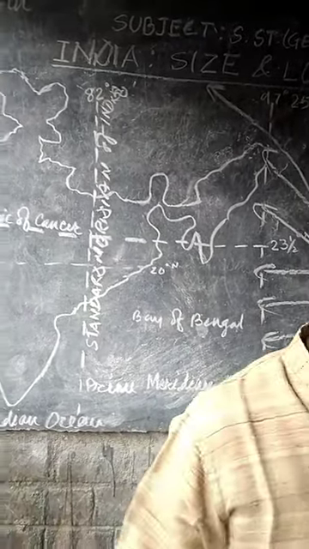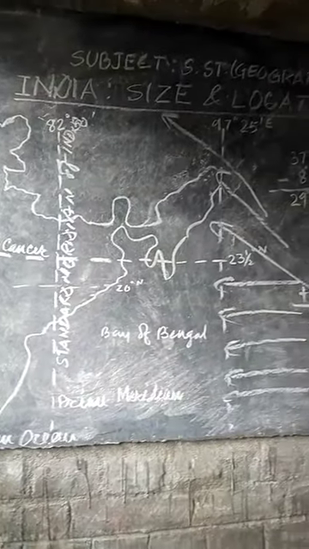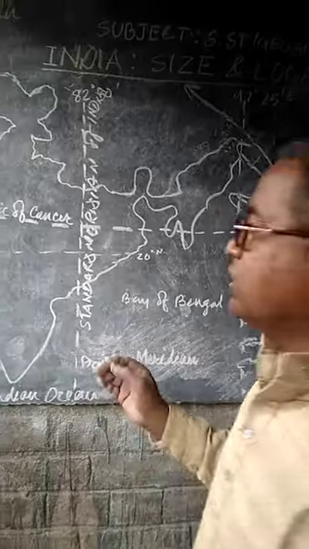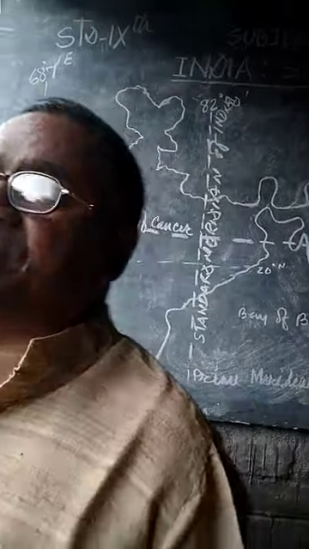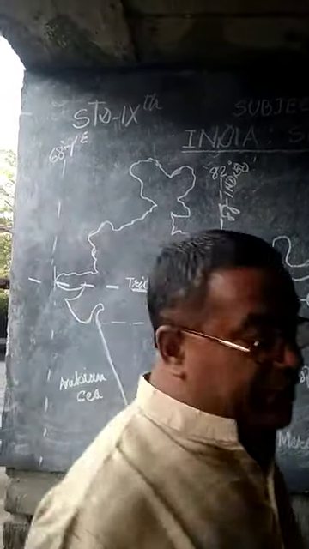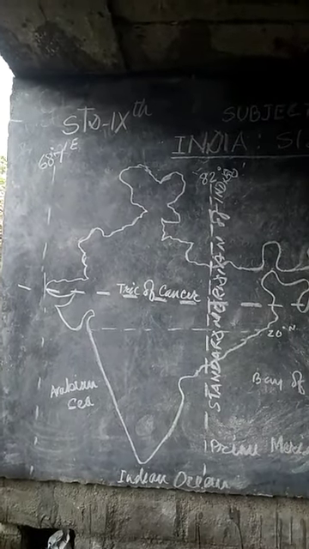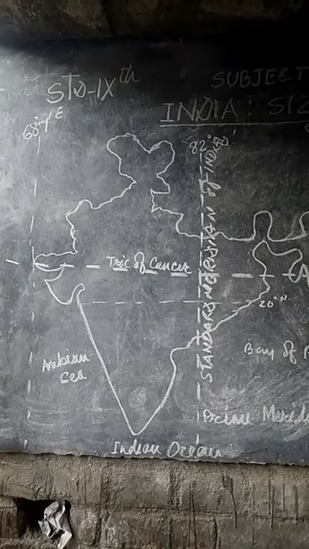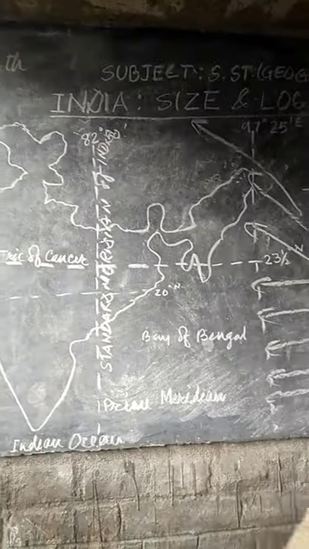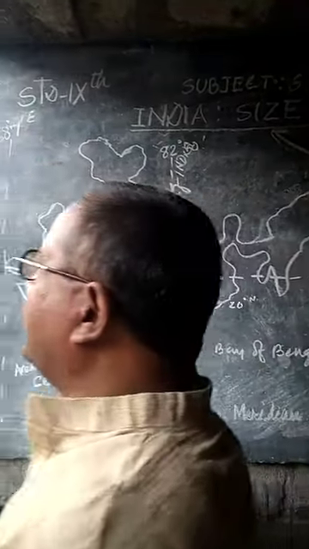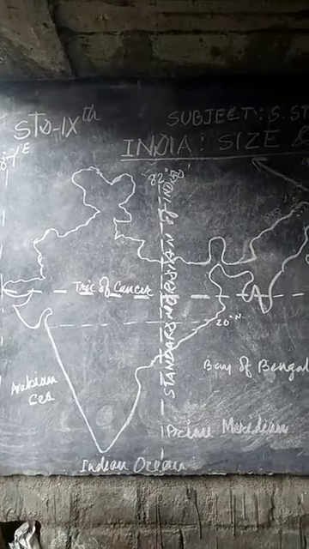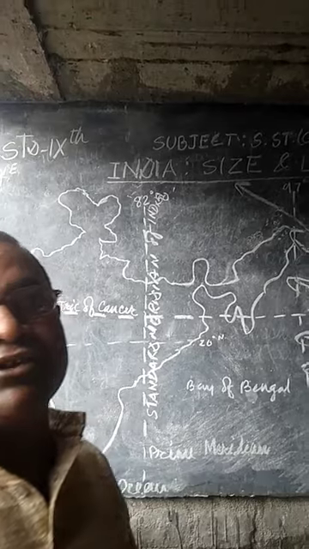Now we should consider India and the world. This topic is also a subtopic of India's size and location. If you observe the central location of India, you find that our country India has a southward extension in the continent of Asia.